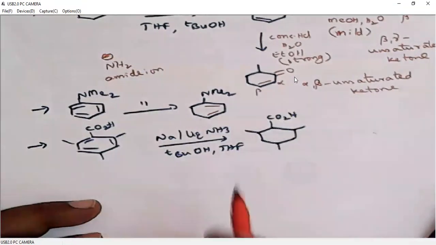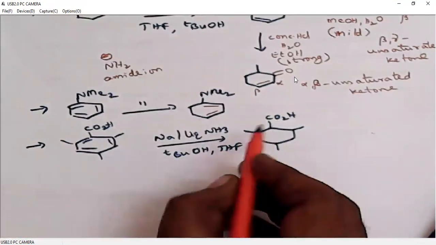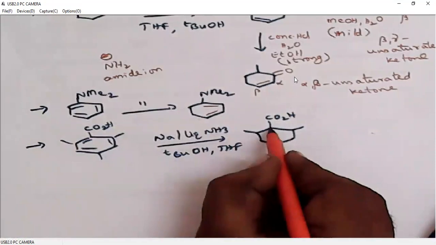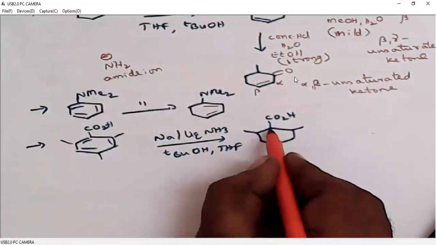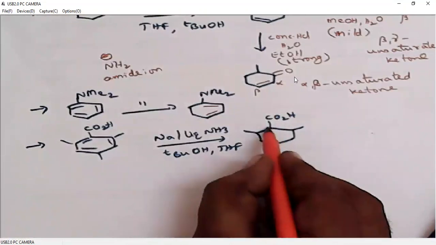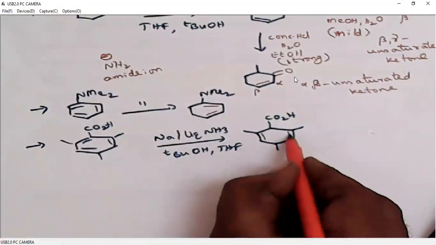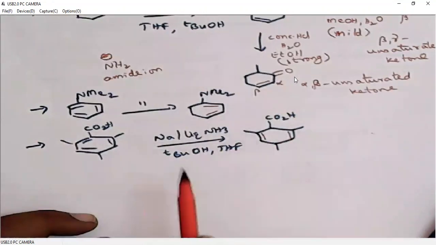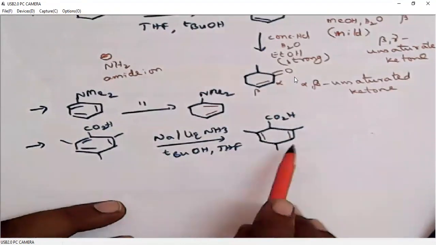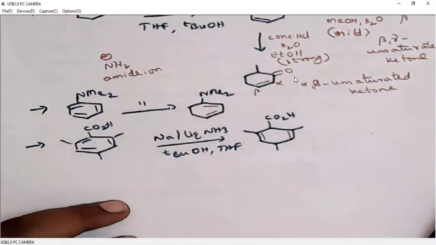Here, carboxylic acid is a strong electron withdrawing group, so it must be placed on a saturated carbon, and a carbon which is in 1,4 relation. So this carbon and this carbon will be saturated, and these two will be unsaturated. But this saturated carbon is having an electron releasing group.